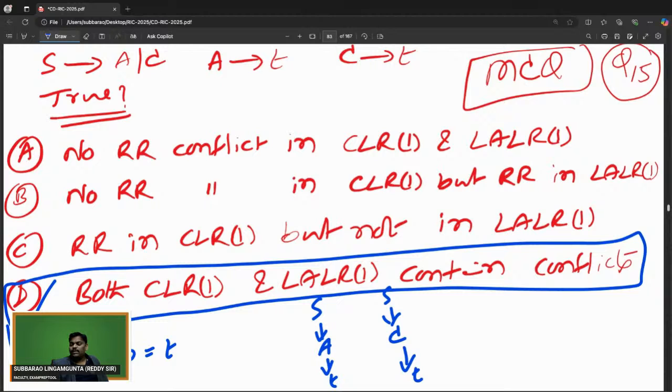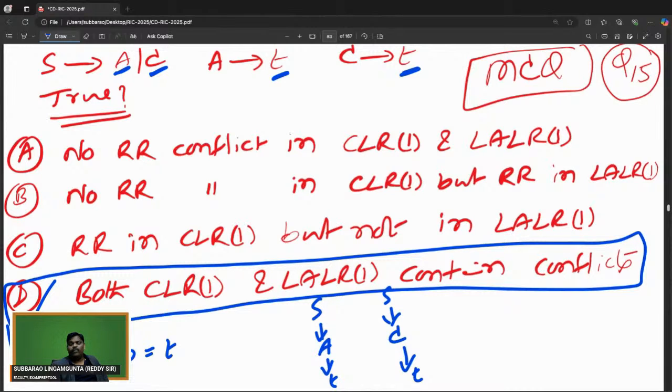And one more thing, nowhere is SR conflict discussed, because in the given grammar there is only one variable. Everywhere only one, so there is no shift possible. If you want, you can verify. Only RR is possible. First of all, it is an ambiguous grammar. It cannot be CLR1, LALR1, SLR1, LR0, or LL1.